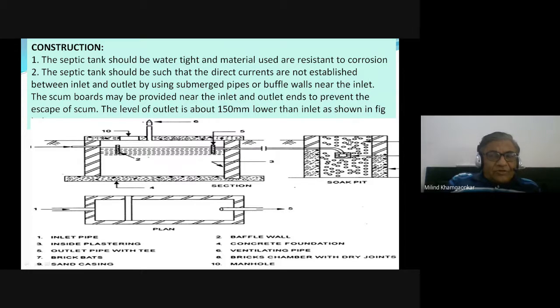There is another part of this septic tank on the right side, the soak pit.